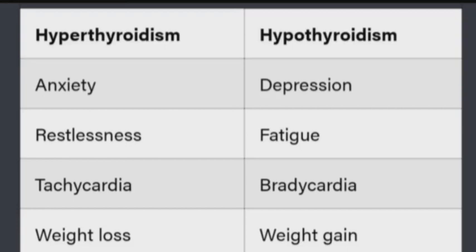What are the symptoms? It may be anxiety, restlessness, cardiac problems, weight loss, thinning skin, heat intolerance, frequent bowel movement. These are all the problems.